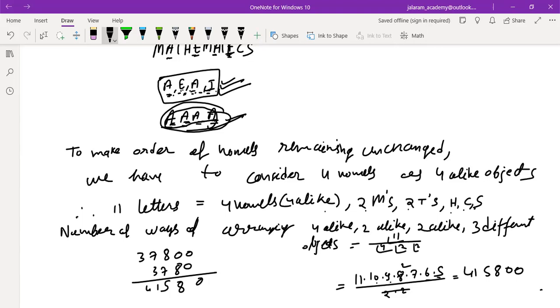This 5, 6, 30 was also there. Okay, so it is 4,15,800. Total number of words, so that all four vowels are together. Whenever four vowels are taken together, their order is not changed. They are considered as alike letters. Is that clear to you?